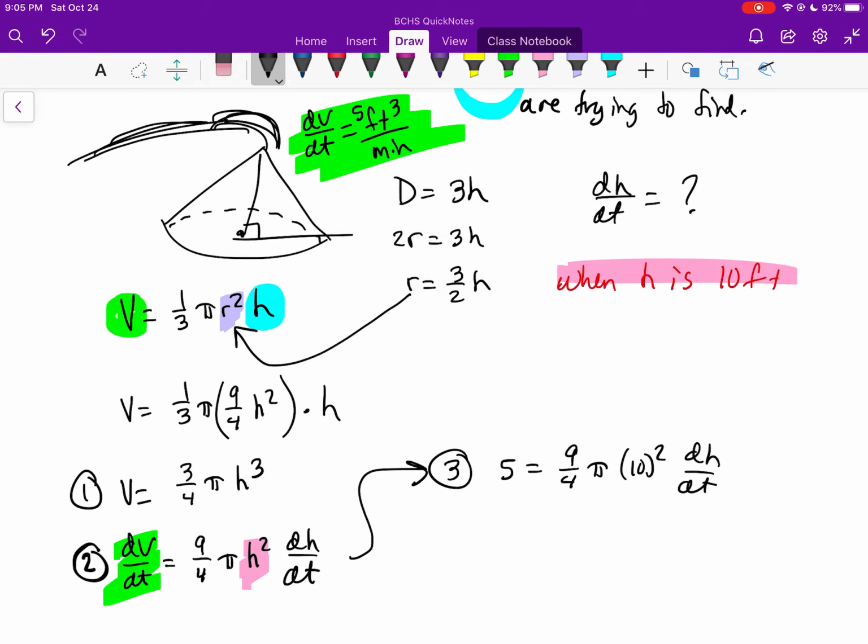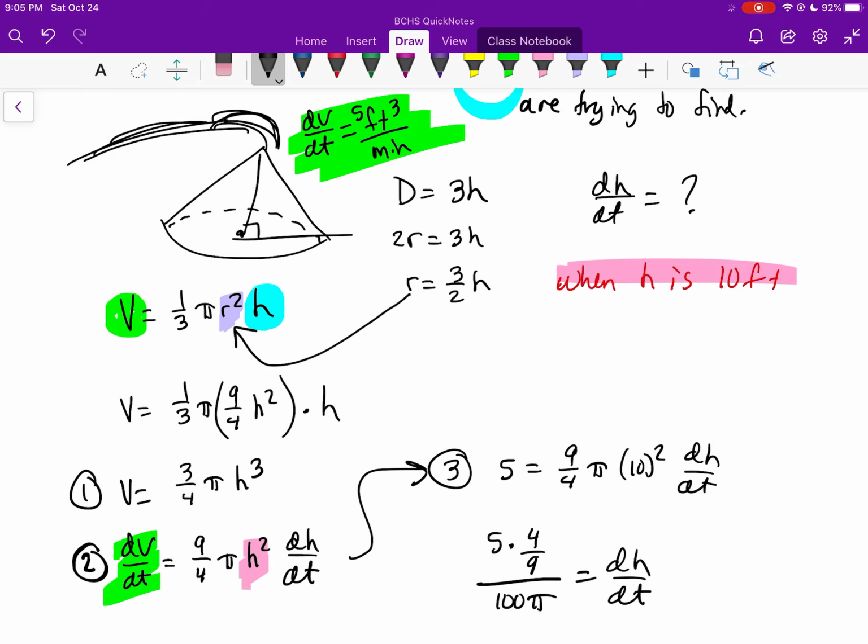And if we do that, we're going to get the 5 times the 4/9, multiplying by the reciprocal. And then we're going to get this divided by this 100 pi. And then you could simplify that. But this over here would be dh/dt. The last thing we need to do is typically they're going to ask us for units.